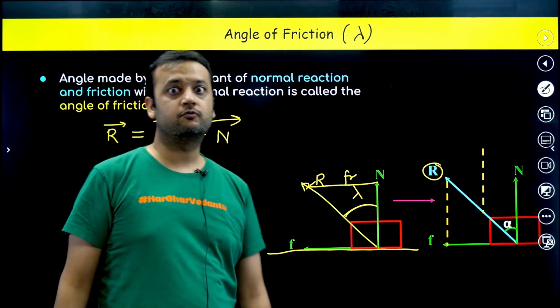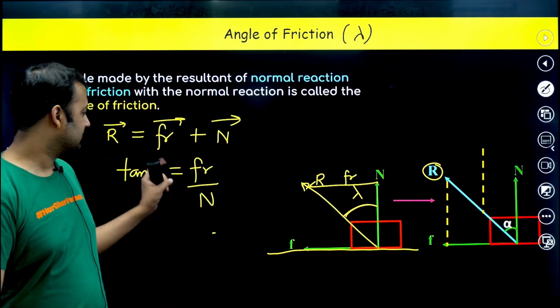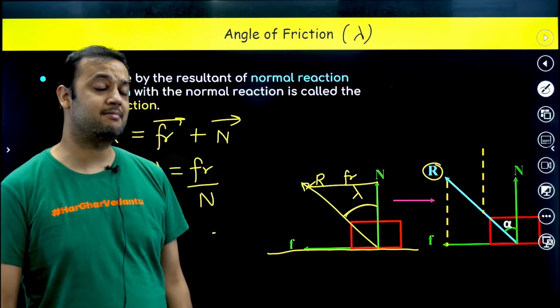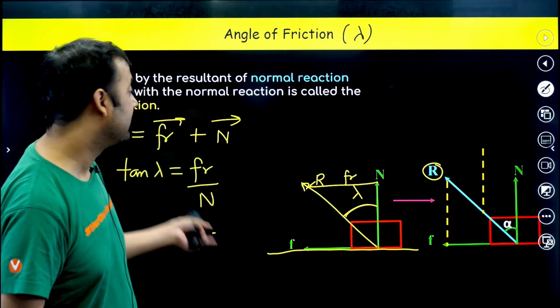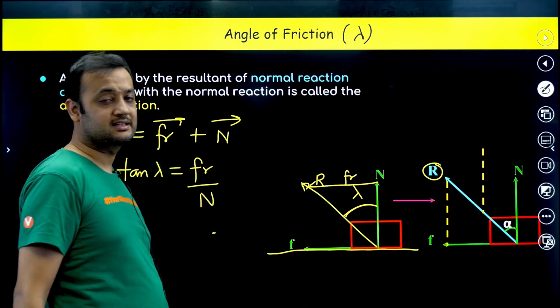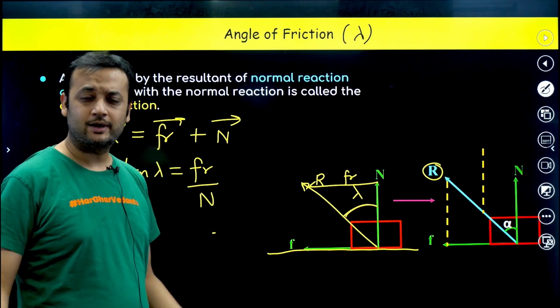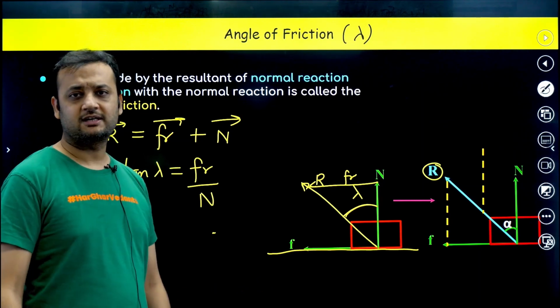Now if I ask you what can be the maximum value of lambda, think. You have to maximize lambda. It is very obvious, no? When friction upon normal becomes maximum, that means when friction becomes maximum. What can be the maximum value of friction? Mu n.